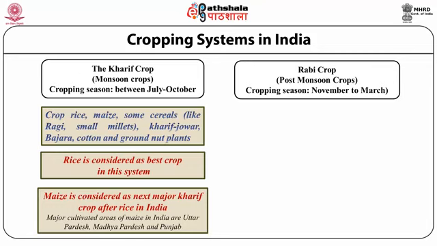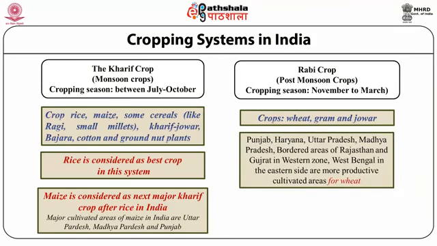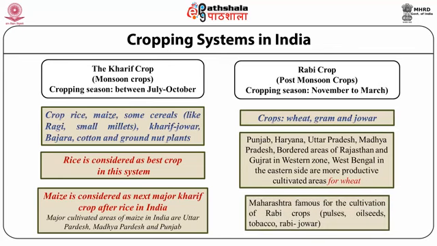The most prominent areas of major maize cultivation are Uttar Pradesh, Madhya Pradesh and Punjab. Rabi crops include wheat, gram and jowar, and the major cultivated areas are Punjab, Haryana, Uttar Pradesh, Madhya Pradesh, the bordering area of Rajasthan and Gujarat, and West Bengal in the eastern side, and wheat is the most important crop cultivated in the post monsoon season.